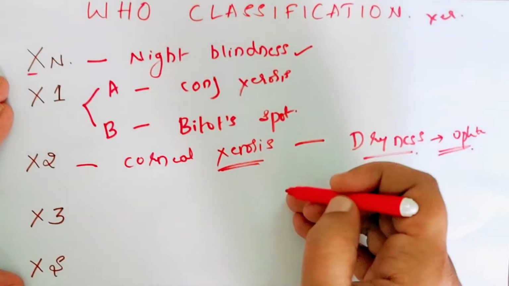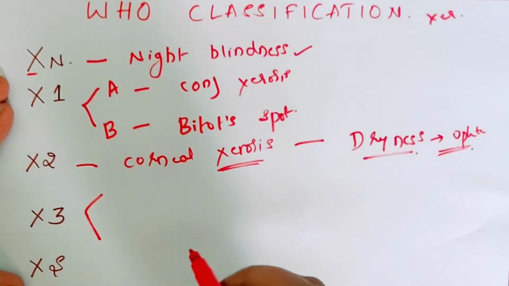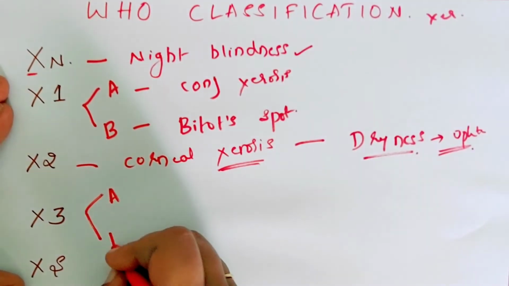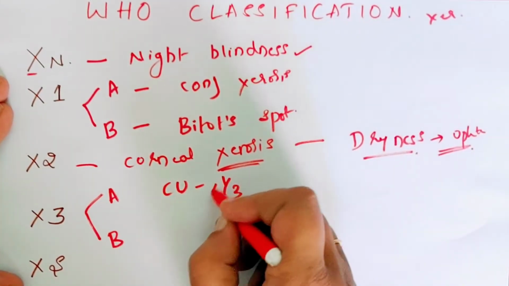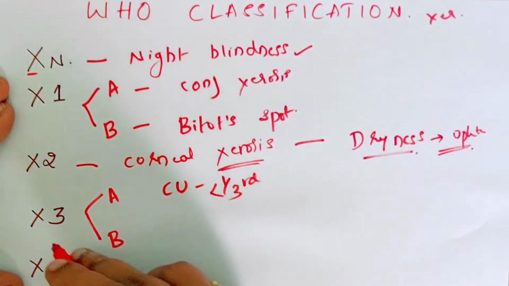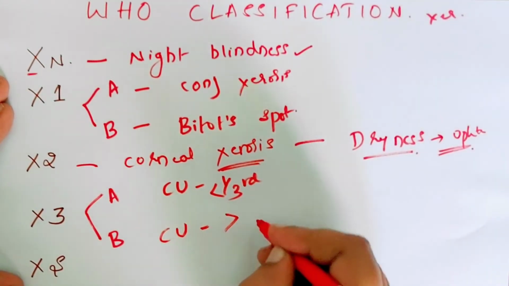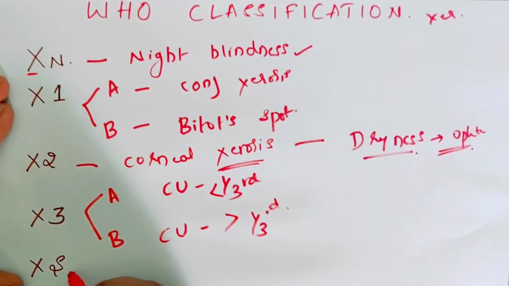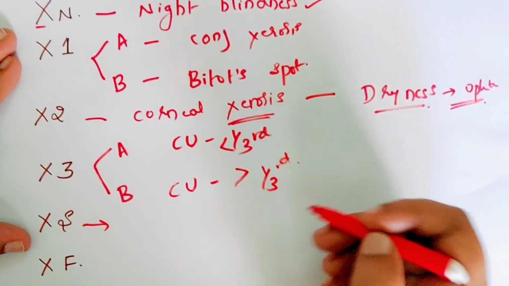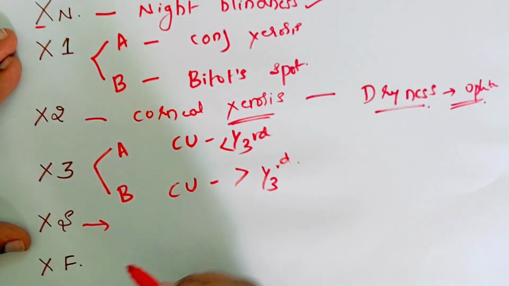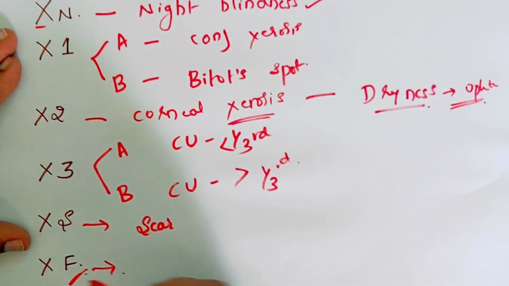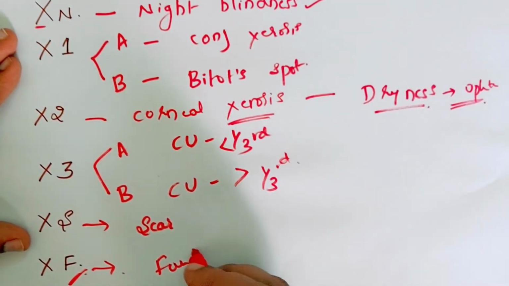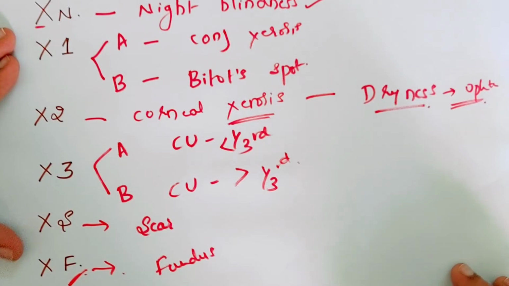In X3 this progresses further and leads to what is known as ulcer formation in the cornea. Again we have A and B here. X3A is corneal ulcer involving less than 1/3 of the cornea, whereas X3B is corneal ulcer involving more than 1/3 of the cornea. Simple. Once there is corneal ulcer, it will heal and lead to formation of the scar. That is xerophthalmic scar formation. And if the disease is not treated still, it will affect the fundus also, leading to xerophthalmic fundus. That is classified as XF. So this is the simple classification for xerophthalmia.